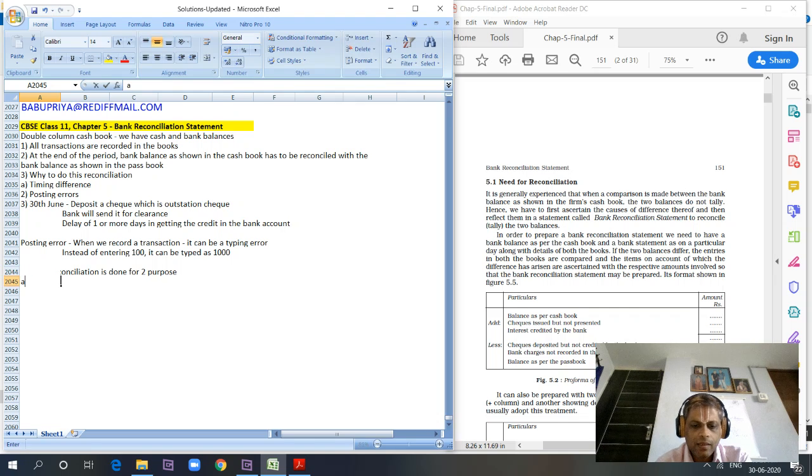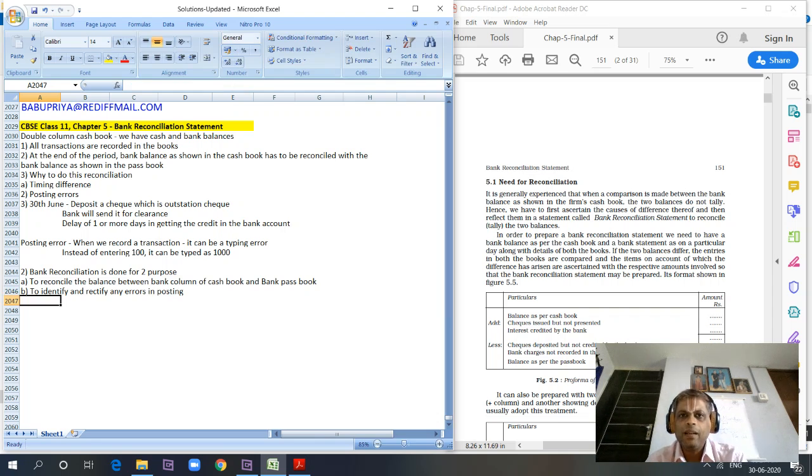One is to reconcile the balance between the bank column of the cash book and the bank passbook. Two, to identify and rectify any errors in posting. These errors in posting need not happen, but if at all they have happened, they have to be rectified. That can happen. That can be identified only by doing a reconciliation, right?